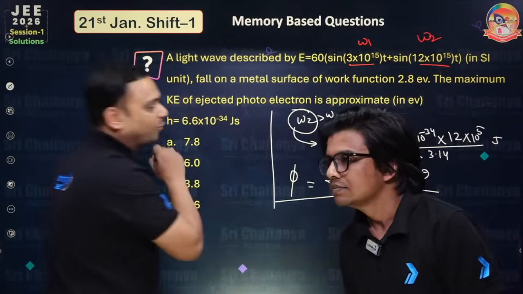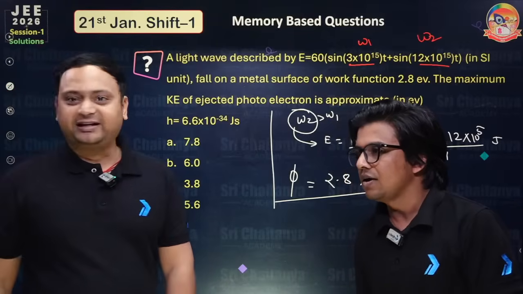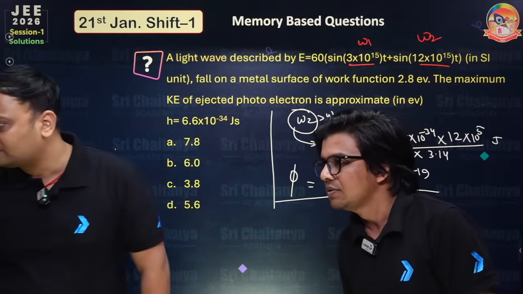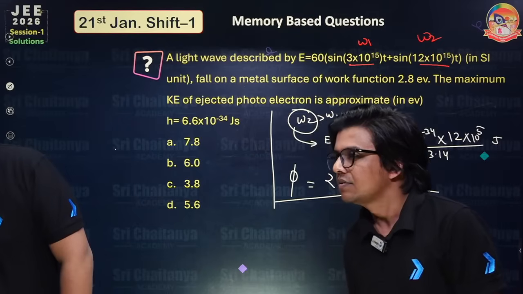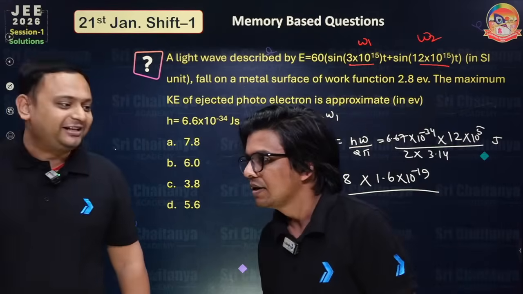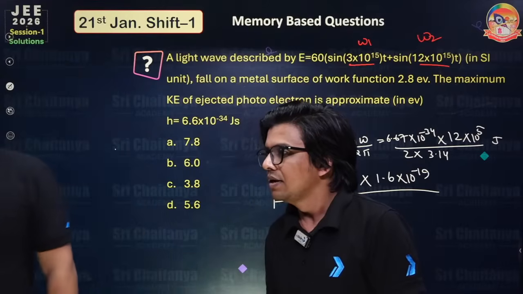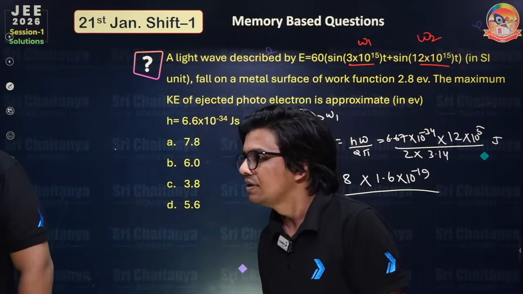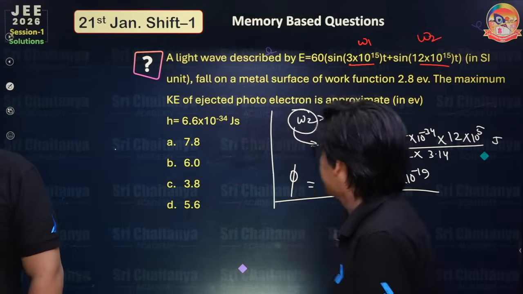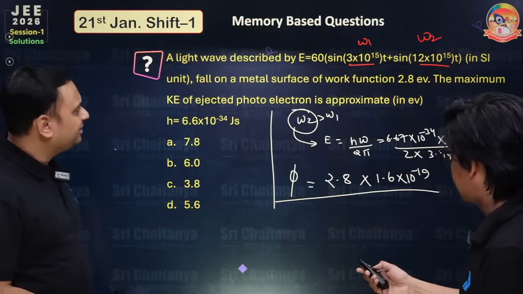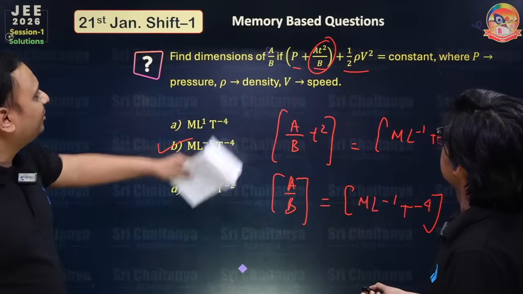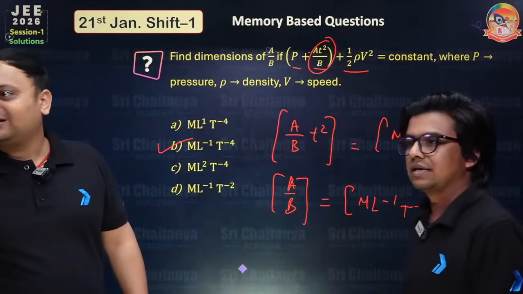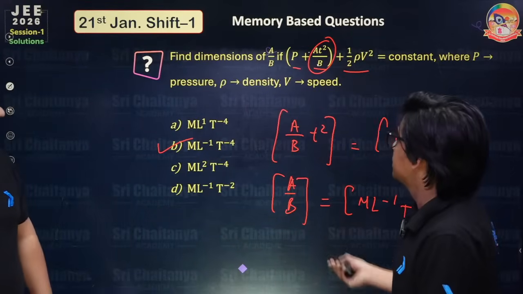So what about the previous question, A photoelectric and B emission? Sir, we found the dimensions of A and B separately. Why are you going for A and B separately? Why are you going for that? Just use that shortcut.